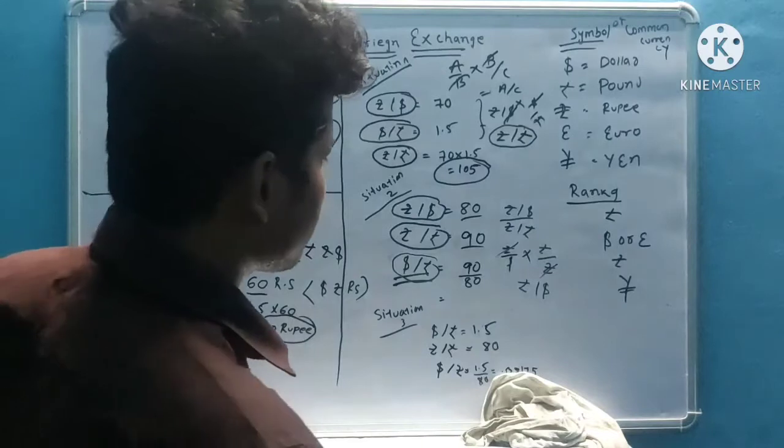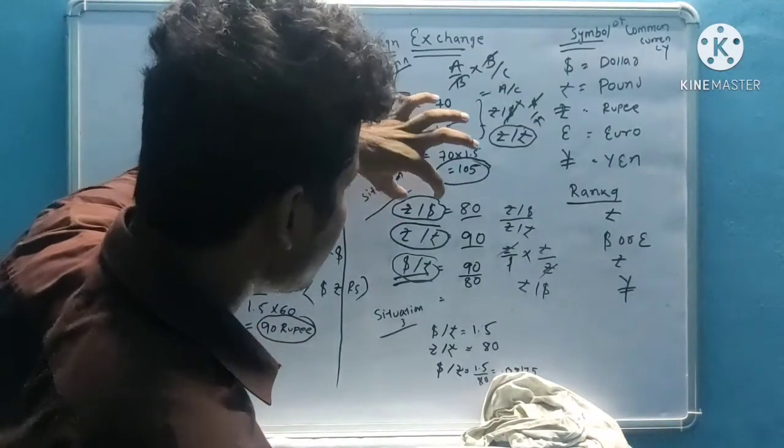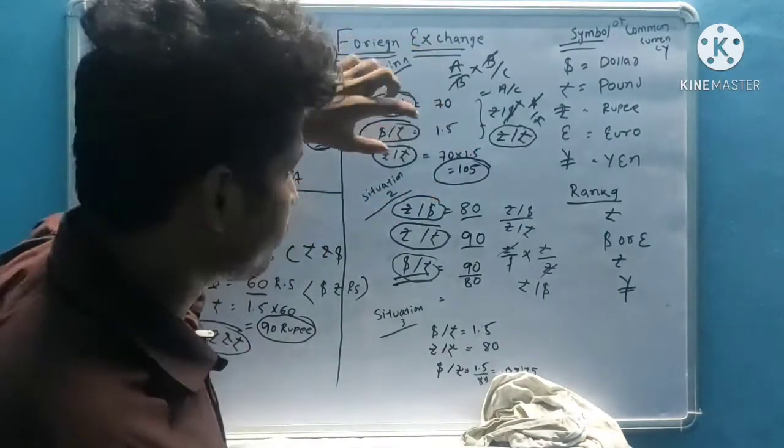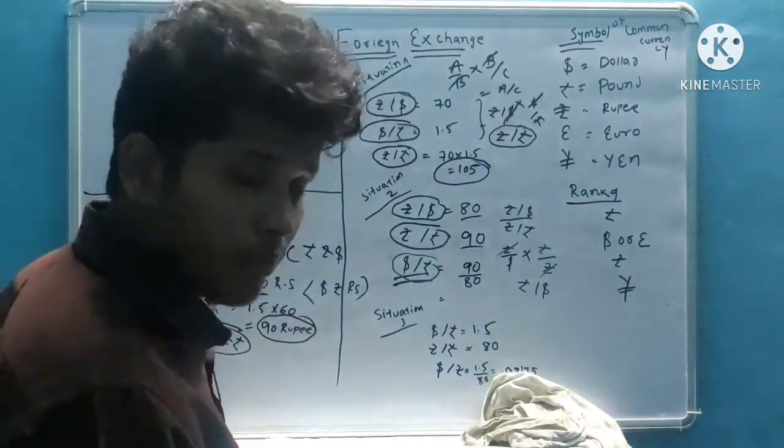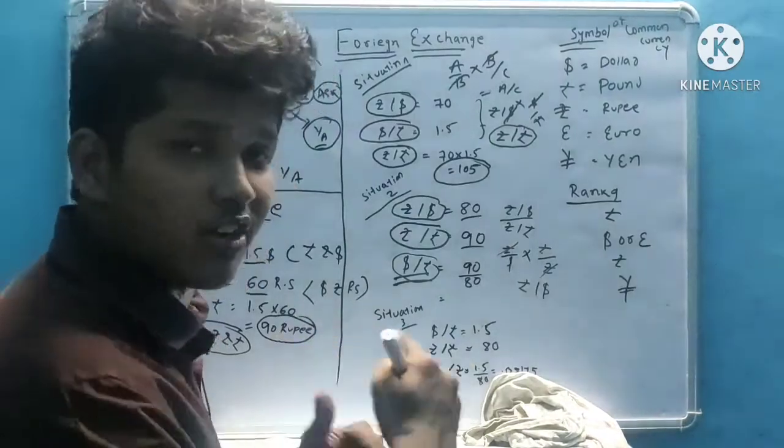How will I calculate? I take the amount rupee by dollar above, and rupee by pound in the denominator. Now I want the reverse.